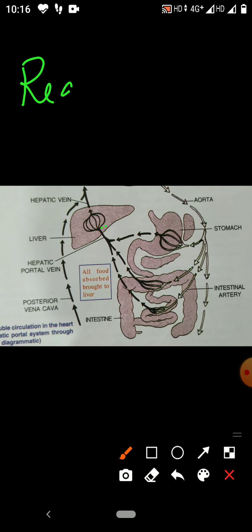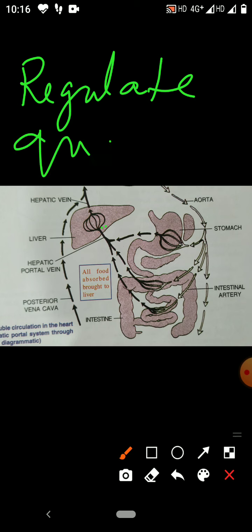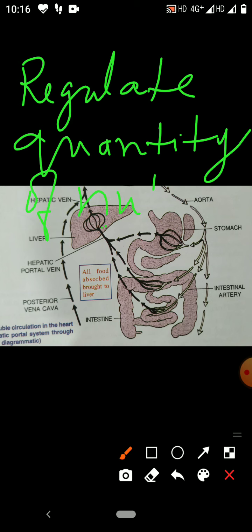Besides this, it detoxifies certain absorbed poisonous substances. So the function of the liver is very important.